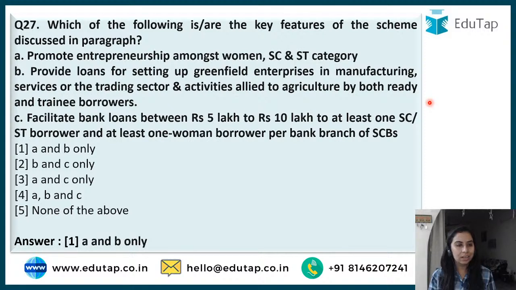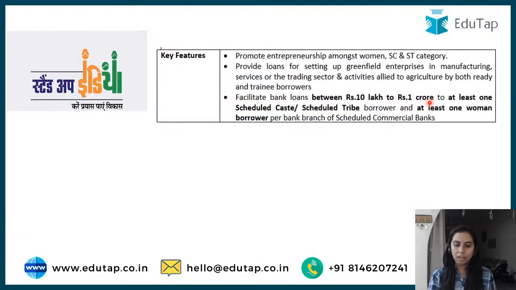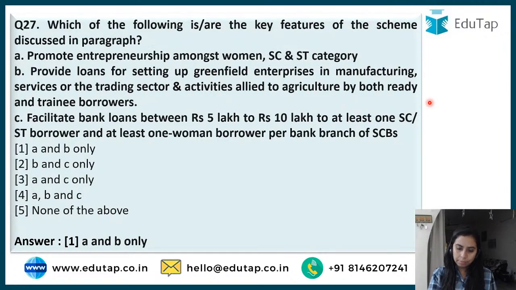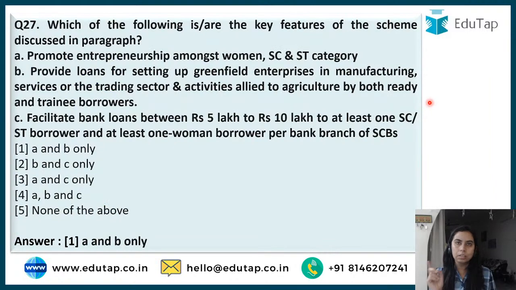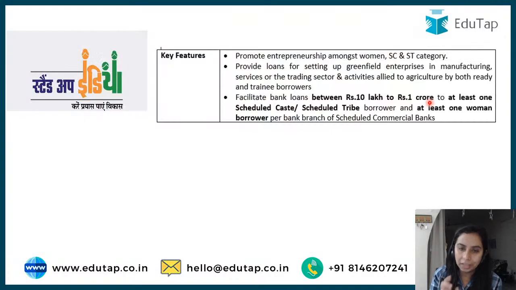So what will be the answer? A and B again. A and B we have seen is anyhow going to be correct. We have just now read about it. So A and B would be the right answer. And the last amount is wrong because it is from 10 lakh to 1 crore. The Mudra one is different. The Shishu, Kishor, Tarun scheme, that is different. You recall that also once. Pradhan Mantri Mudra Yojana is different. This is your Stand Up India, and here the amount is 10 lakh to 1 crore. SC/ST and women, it will be like this, okay?